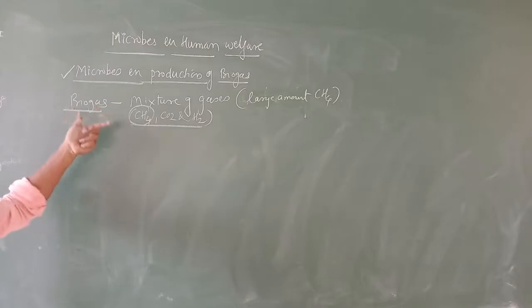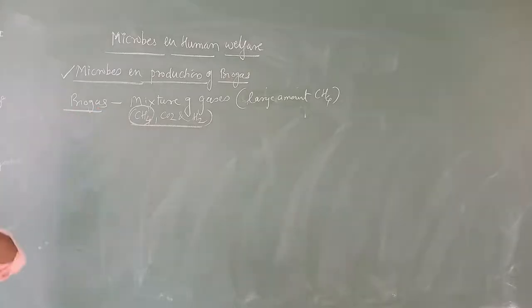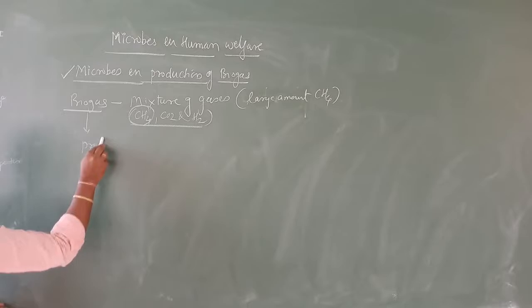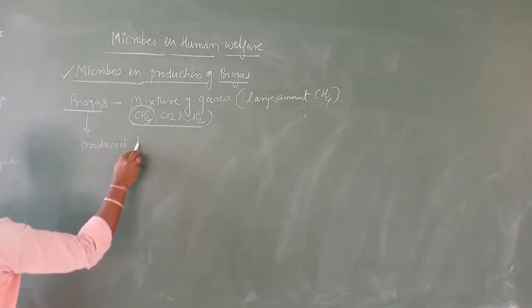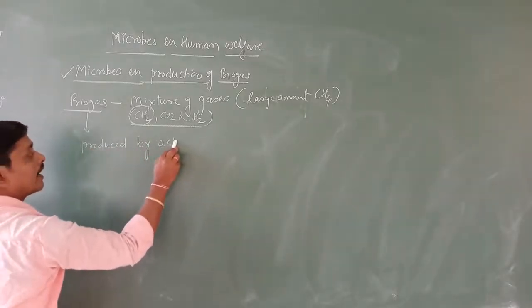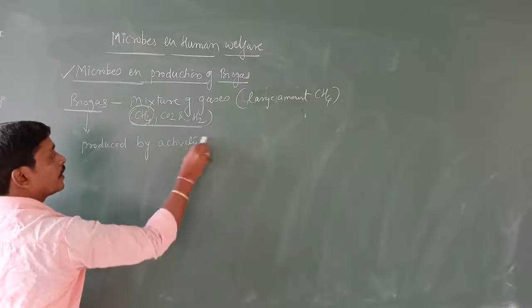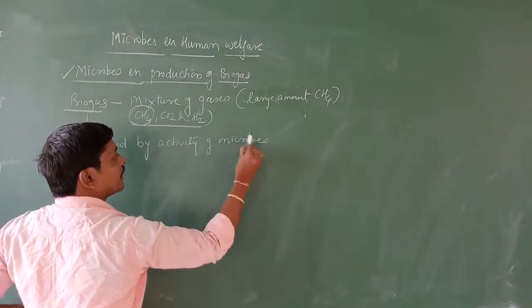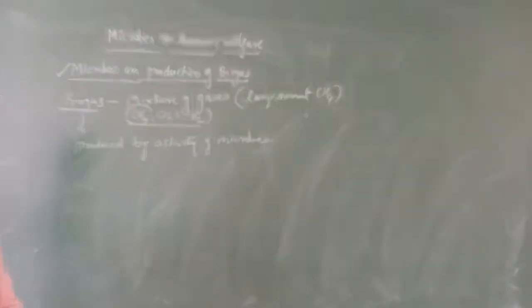Predominantly we are going to find methane in a biogas. And this biogas is produced by the activity of microbes.